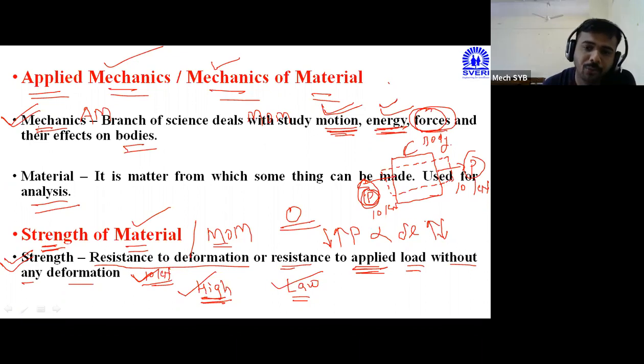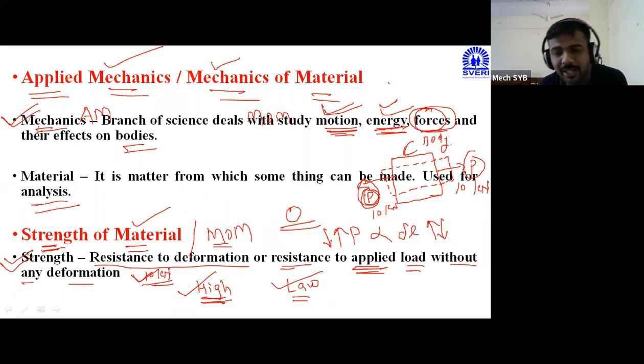Therefore, force value and deformation value are directly proportional to each other. Means if force increases, deformation of body also increases. If force decreases, deformation of body also decreases. Therefore, the strength definition is made in two different concepts. One definition is the resistance to the deformation.